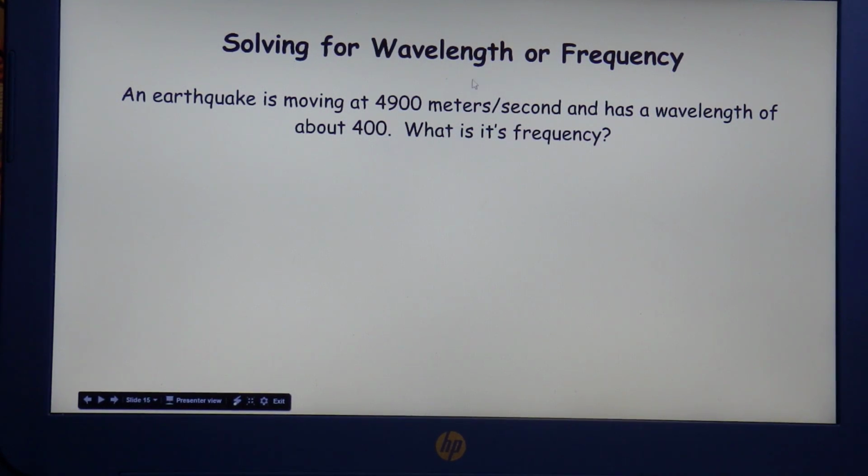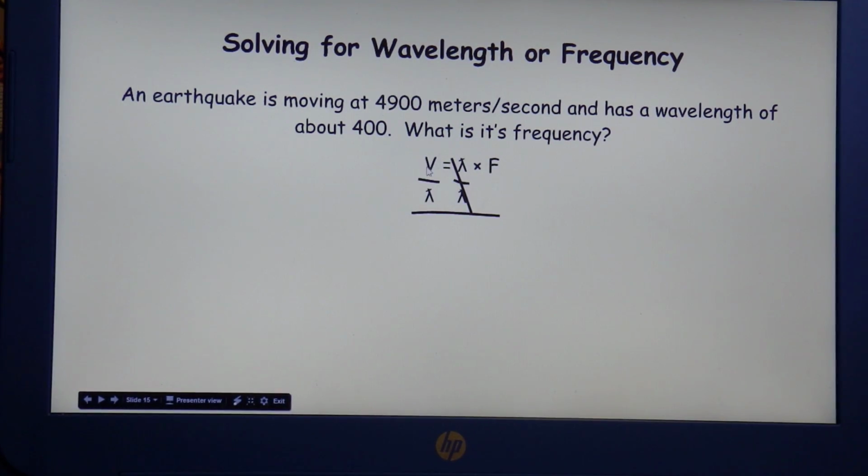You can also use the equation to solve for wavelength or frequency. An earthquake is moving at 4,900 meters per second and has a wavelength of about 400 meters. What is its frequency? Here's your normal equation, and since we're solving for frequency, you have to get frequency by itself. So you divide by lambda to cancel it out, and what you do to one side, you do to the other.